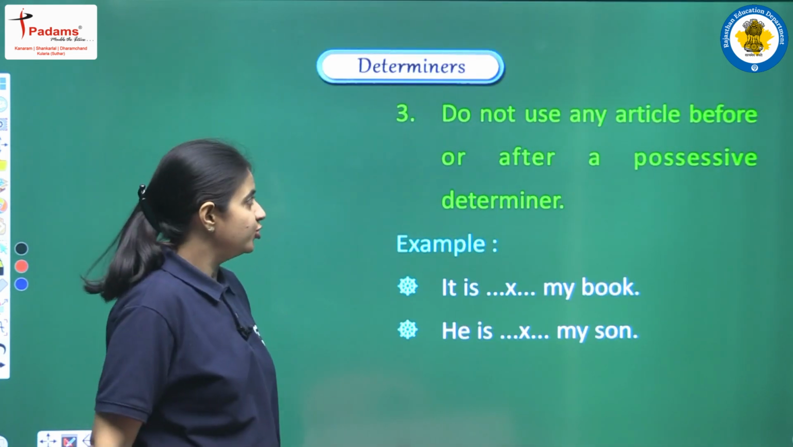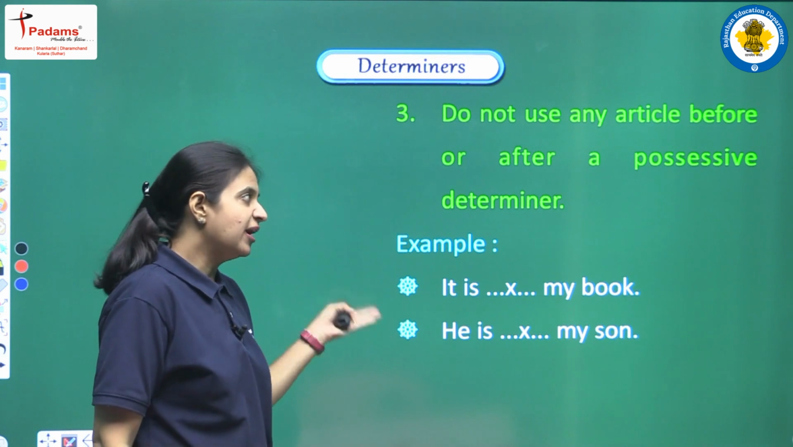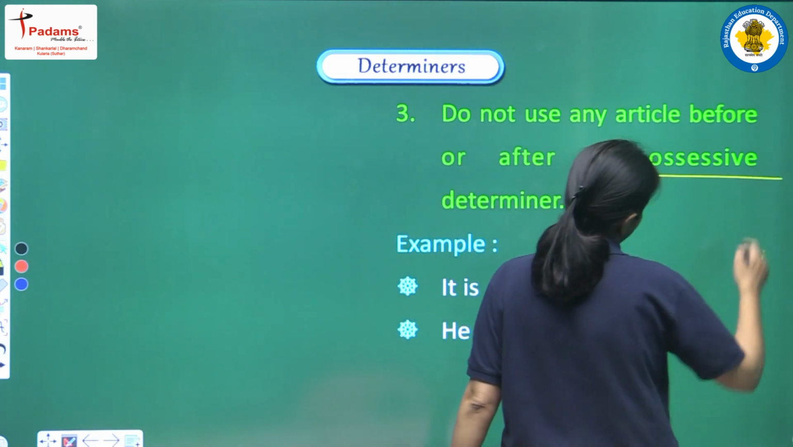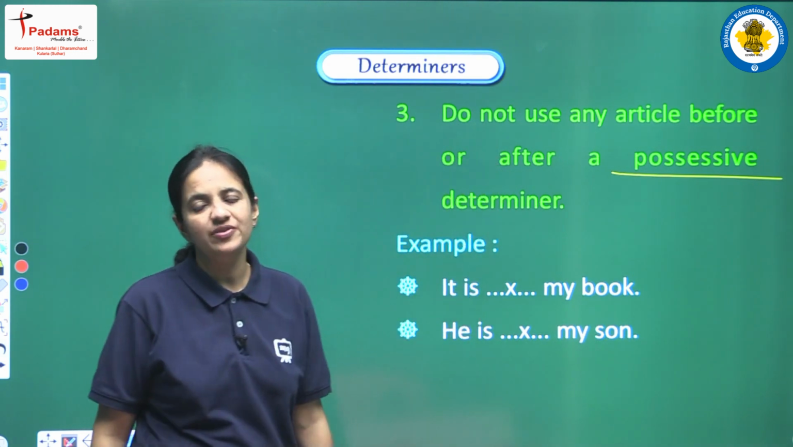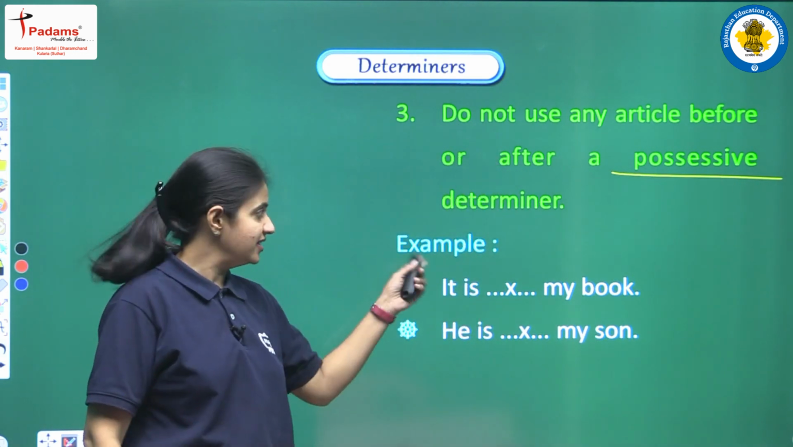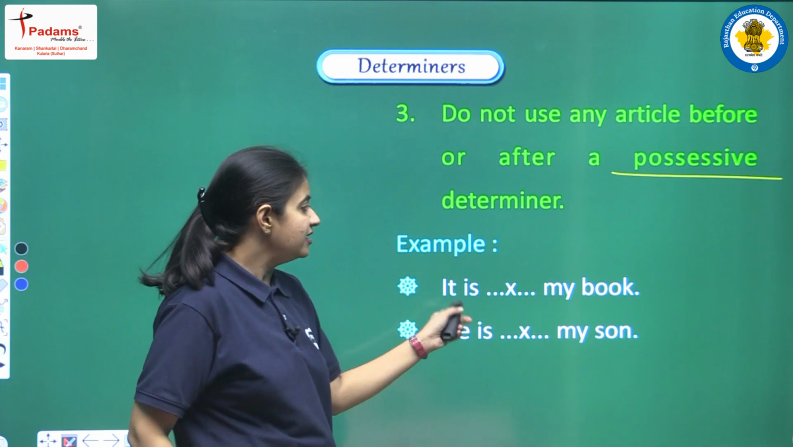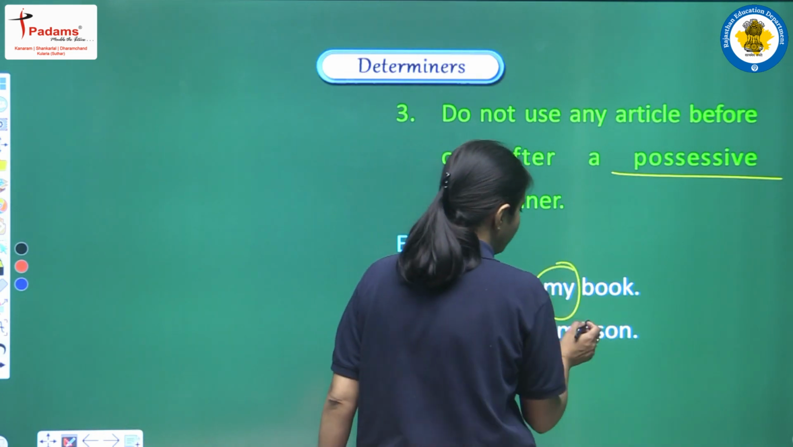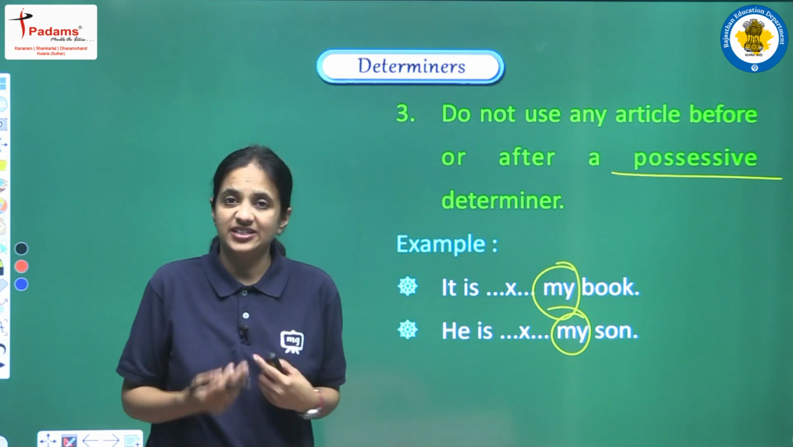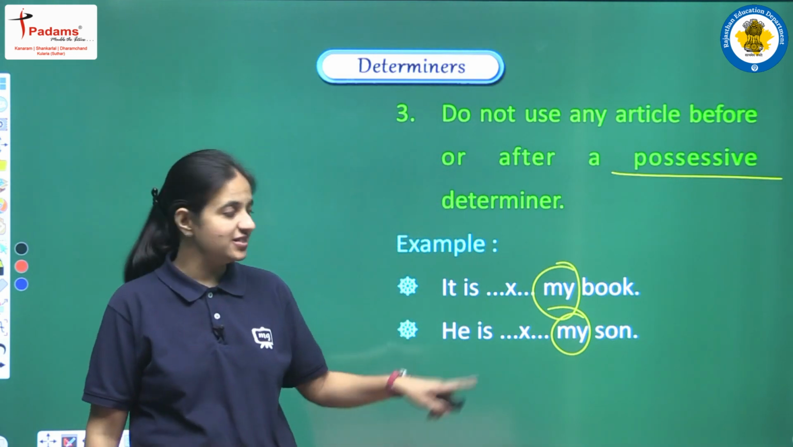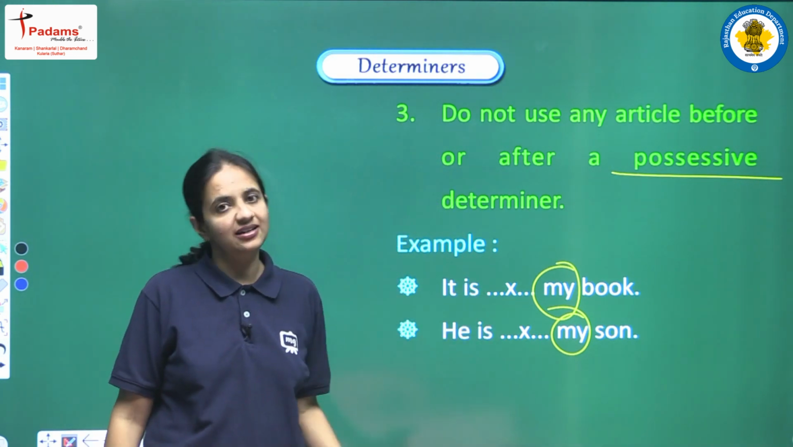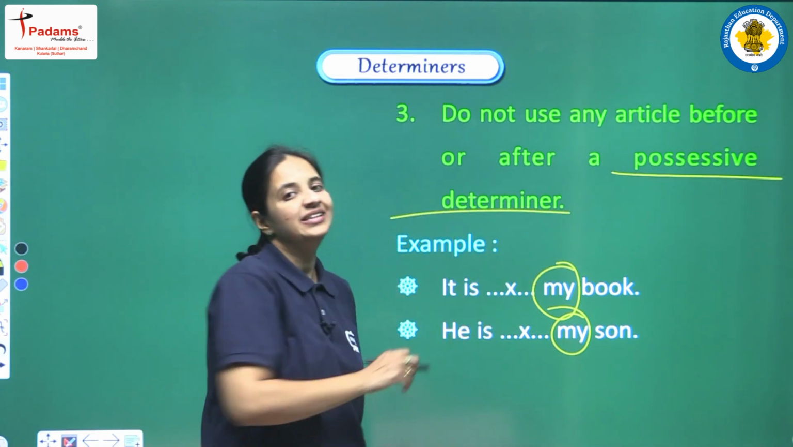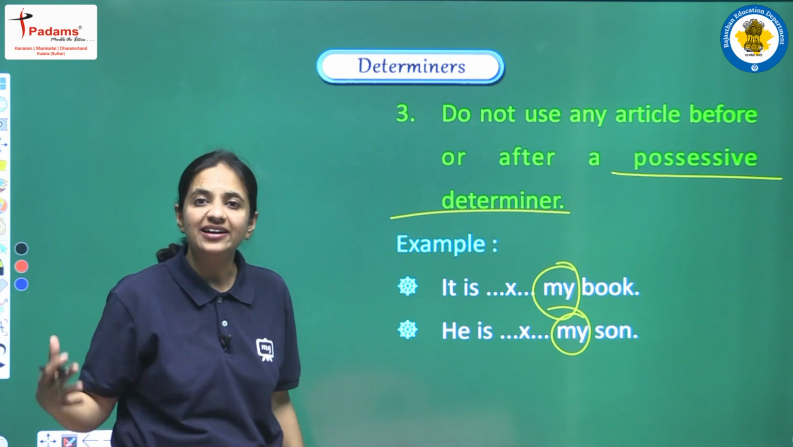Next point: do not use any article before or after a possessive determiner. If we have a possessive determiner in our sentence, then also we cannot use any article. Let's see the example: It is my book. He is my son. We all know that my is known as a possessive word. Because of this reason we cannot use any article here. So yes, if we have a possessive determiner in our sentence, then also we cannot use any article.